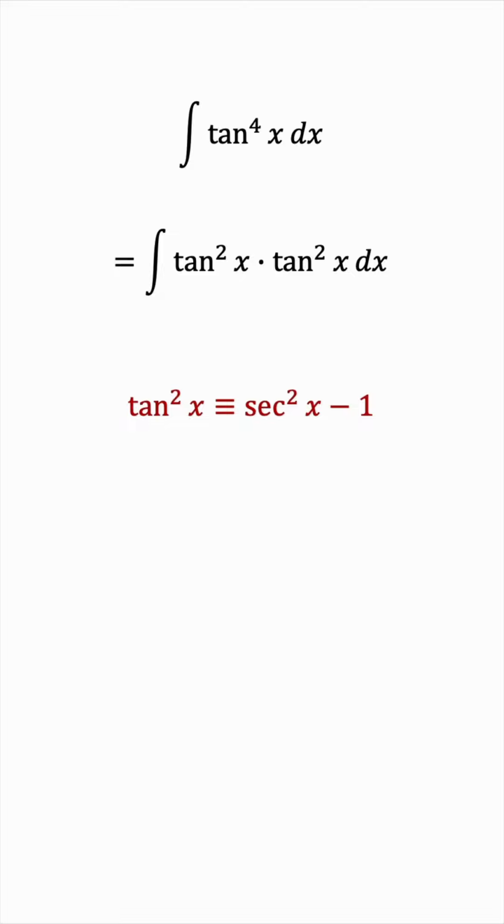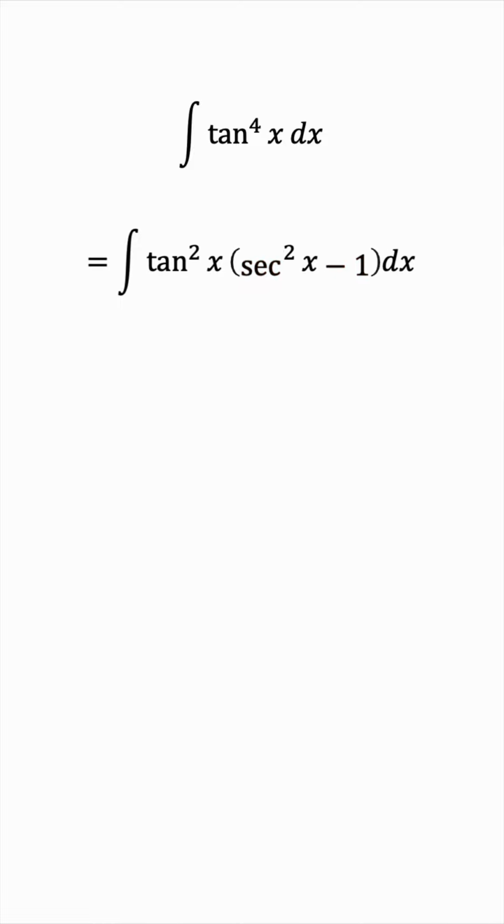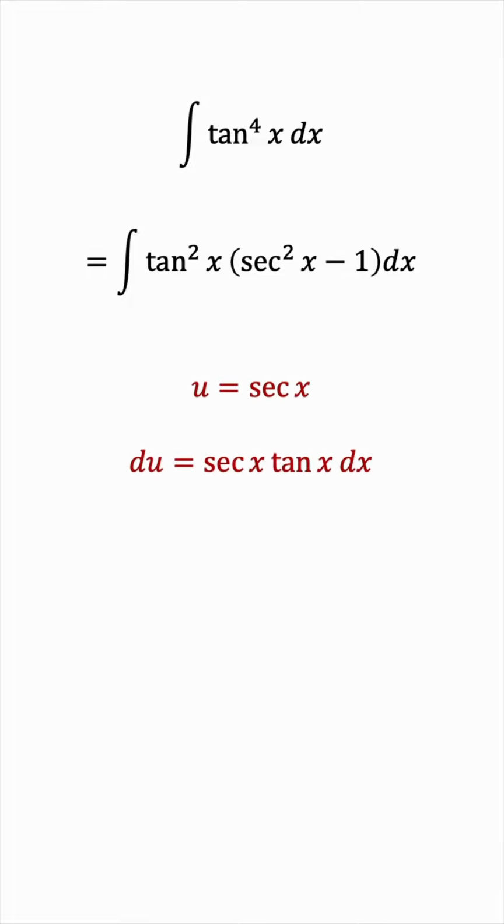If we try replacing one of the copies of tan squared with this, let's see if there's a substitution we can use. For example, u equals secant x would give us du equals secant tangent. But we have tan squared outside the brackets, so that won't help. How about something else? For example, u equals tan x. Du would be secant squared x dx. Now we have secant squared x minus 1. So once more, this is not going to help. Let's try something else entirely.